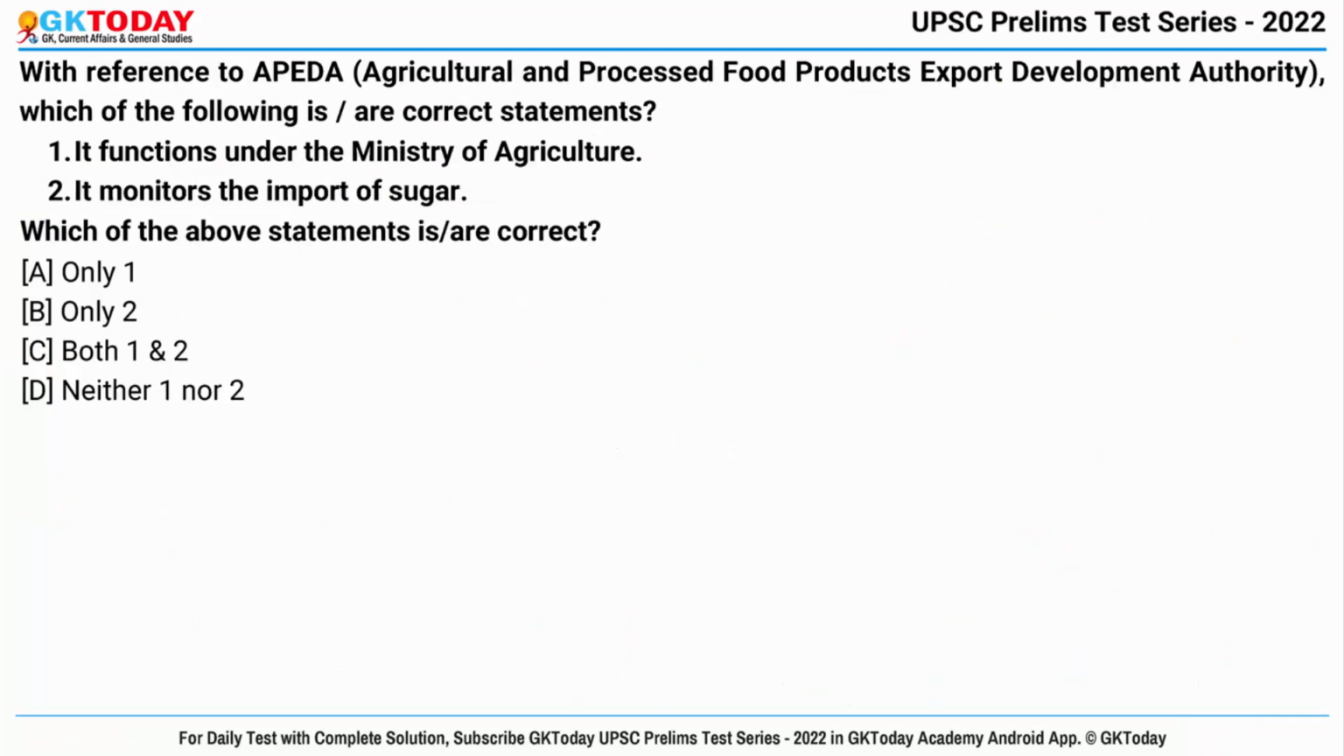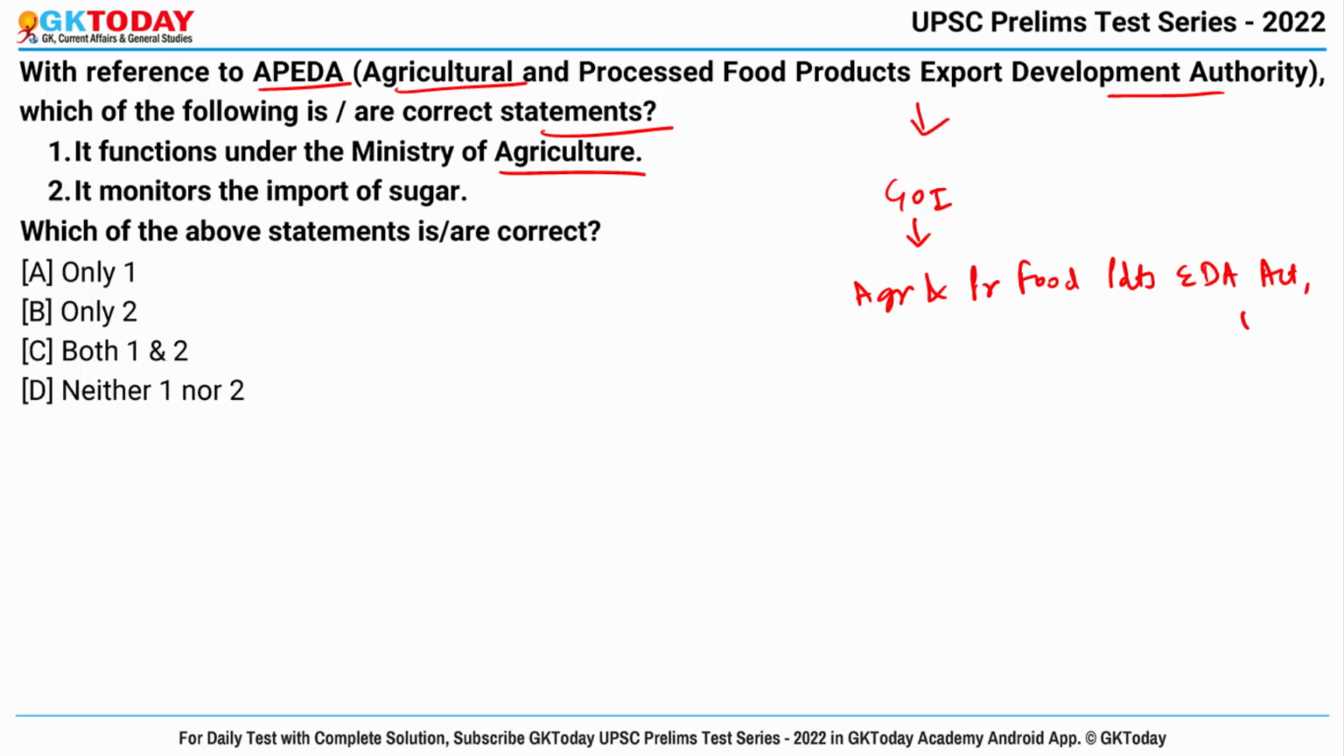Fine. Now coming to the last question, with reference to APEDA, that is Agricultural and Processed Food Products Export Development Authority, which of the following are correct statements? First is, it functions under the Ministry of Agriculture. Actually, APEDA was established by the Government of India under the Agricultural and Processed Food Products Export Development Authority Act of 1985, and it functions under the Ministry of Commerce and Industry and not under the Ministry of Agriculture.